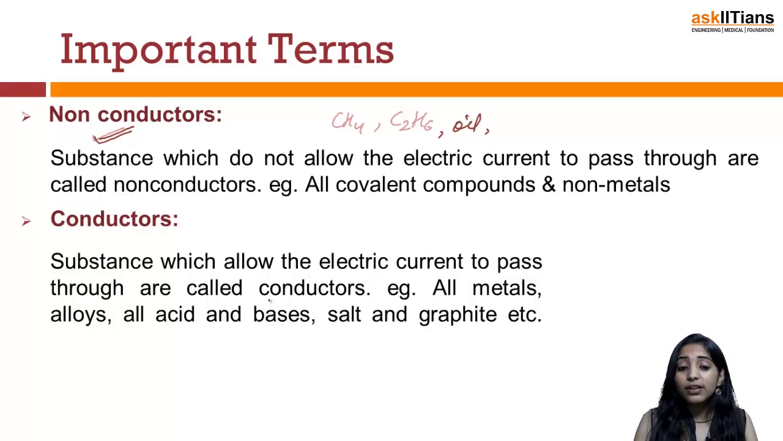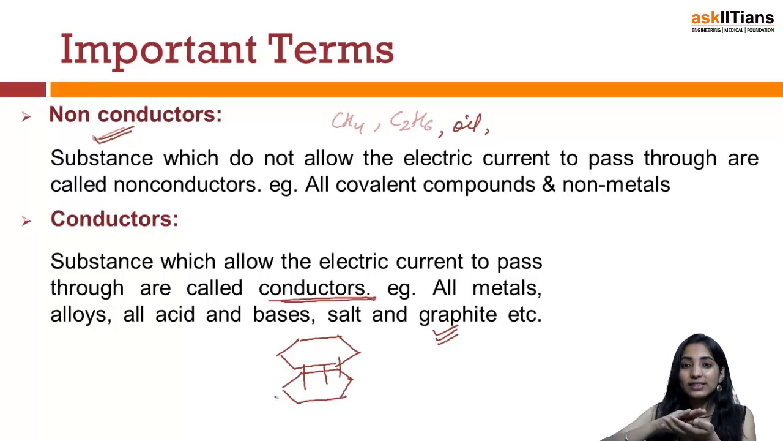So the examples of conductors are all the metals, alloys, acidic and basic solutions, salt solutions, and graphite also. Graphite is a very good conductor of electricity because it has a layered structure, and there are certain electrons which can slip between the layers. These layers can slip over one another and the electrons are free to move. Since the electrons are free to move, they are good conductors of electricity.